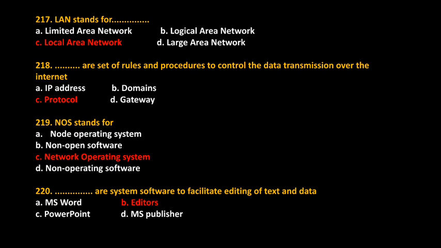Blank are a set of rules and procedures to control the data transmission over the internet. Answer: protocol. NOS stands for? Answer: network operating system. Dash are the system software to facilitate editing of text and the data. Answer: editors.